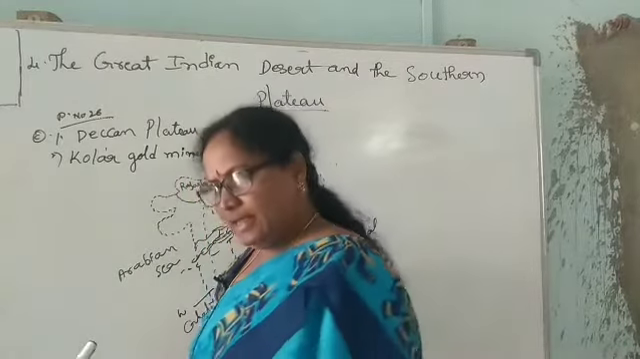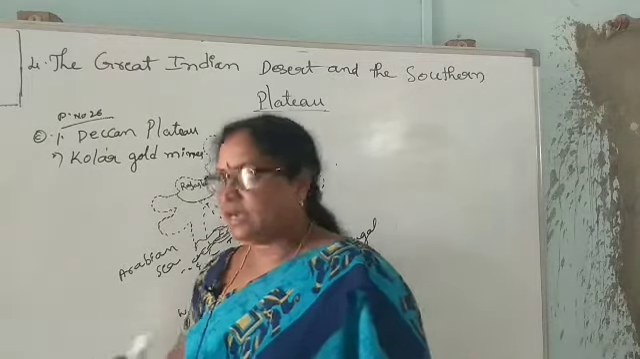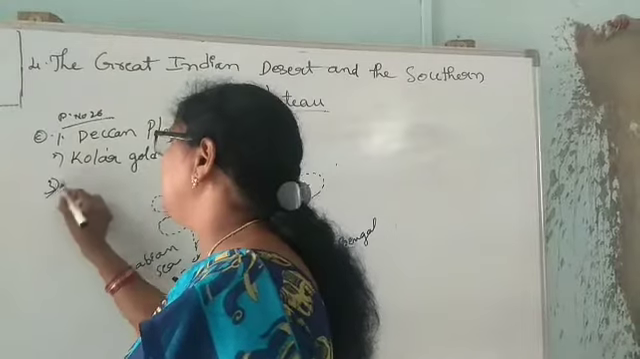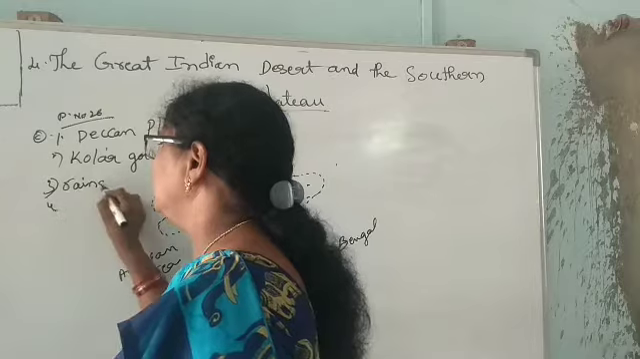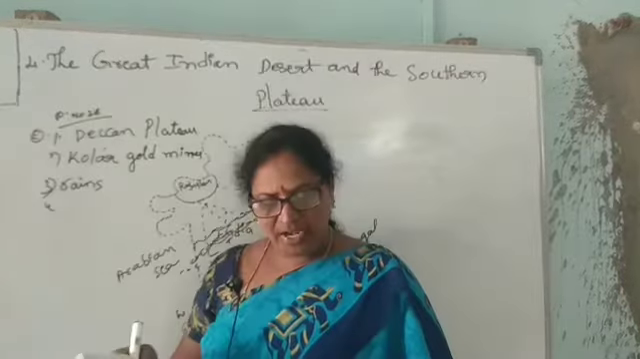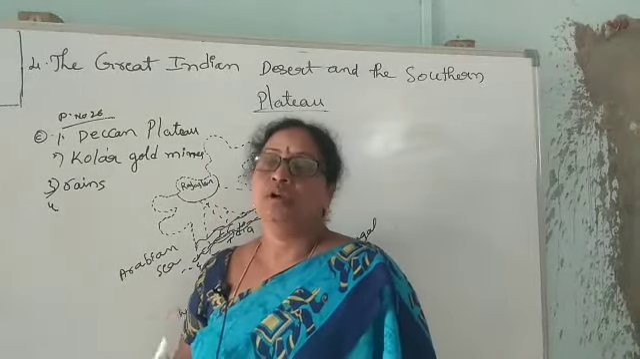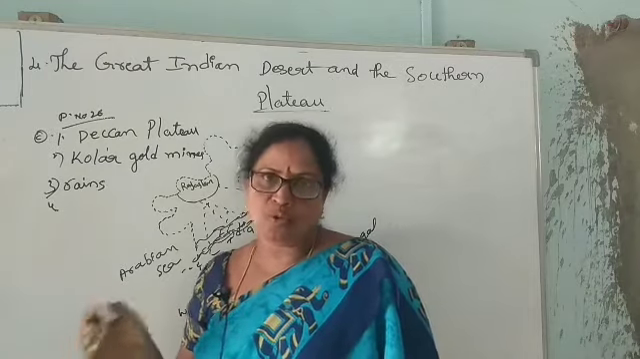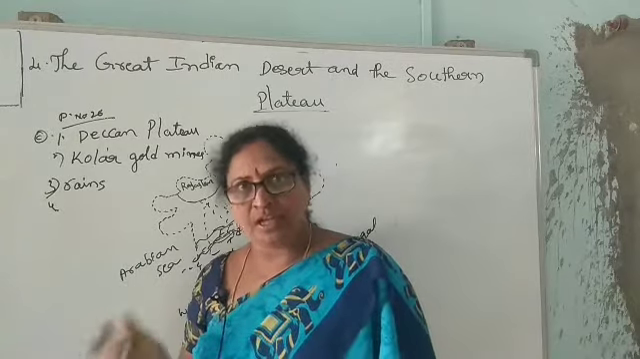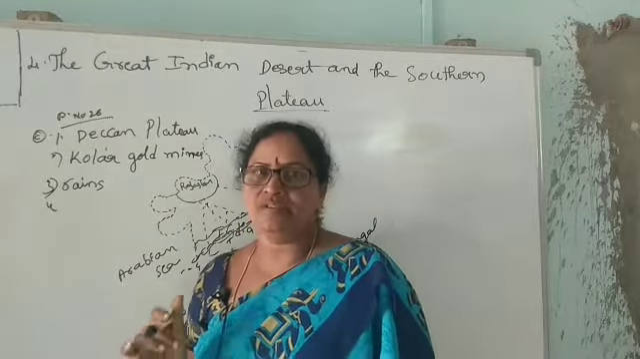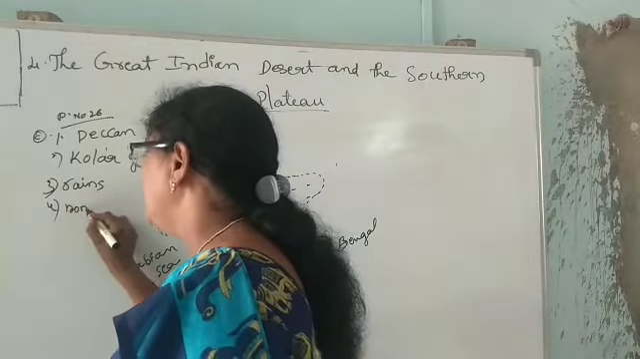Kolar gold mines in Karnataka. Okay? And it hardly gets rain in the desert. What can we get very hardly? The rain. It hardly rains. Okay? And many people in the desert lead a nomadic life. Nomadic life means the people who move from one place to another place. They cannot live permanently for a year. They live only for a few days. Those people are called nomads. They lead a nomadic life.